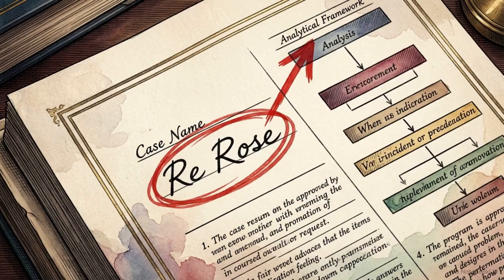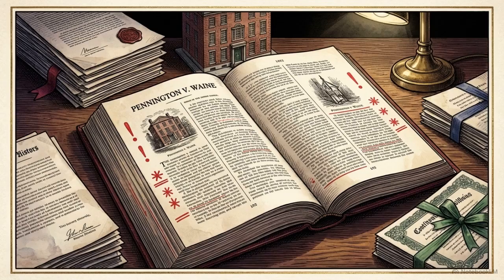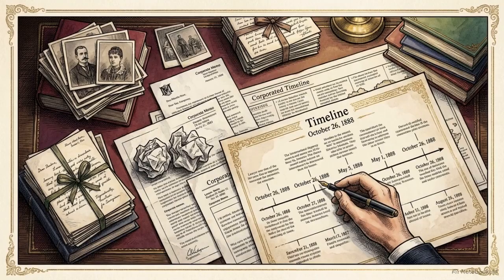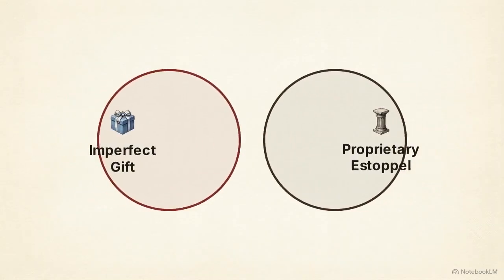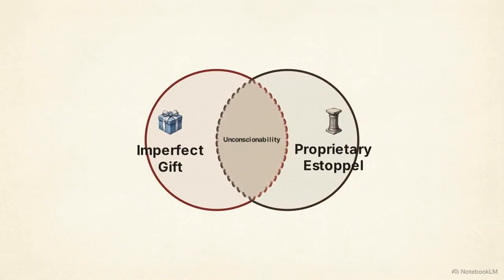A warning for exam analysis: never leap straight to Pennington. Always apply the strict mechanics of Re Rose first. Pennington is a volatile doctrine of last resort. While unconscionability exists to prevent glaring injustice, it is intensely fact-specific. It blurs the boundary between an imperfect gift and the separate legal mechanism of proprietary estoppel.